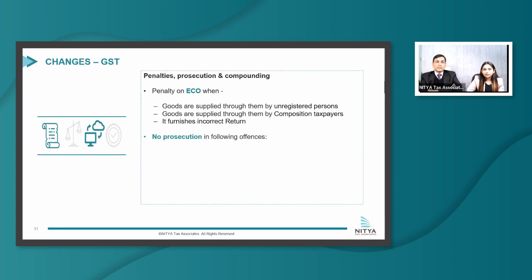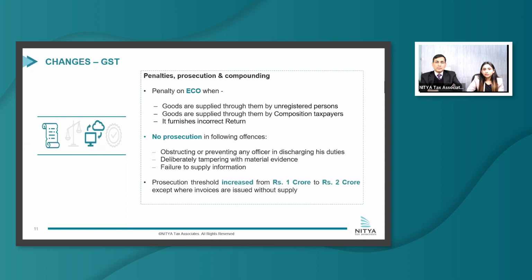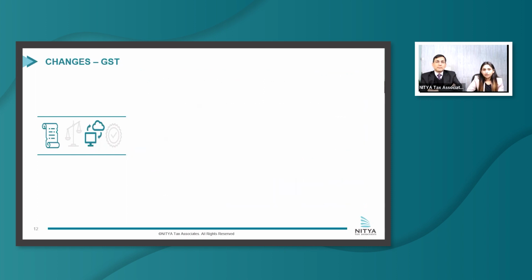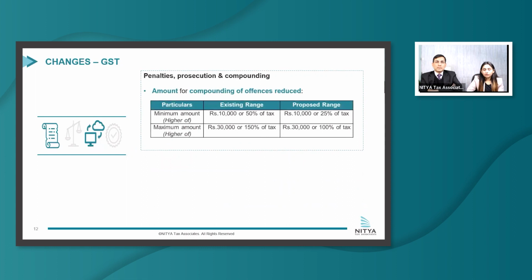Moving forward, certain offences have been decriminalized under GST. These include obstructing or preventing an officer from discharging his duty, or deliberately tampering with material evidence, or in case a person fails to provide information. Also, the prosecution threshold has been increased from 1 crore to 2 crores, except in the cases where fake invoicing is there. Also, the amount of compounding of offences has been reduced, as shown on the screen.